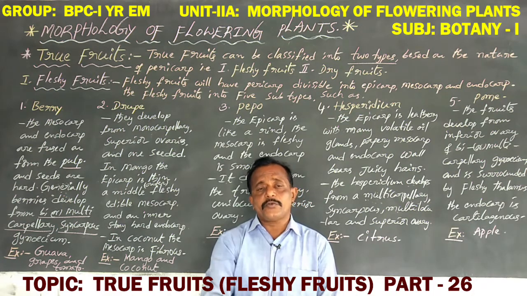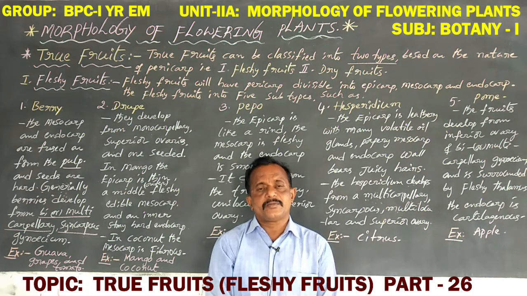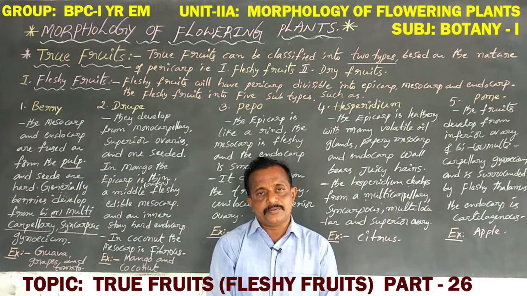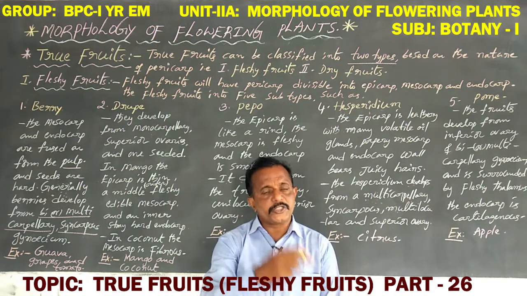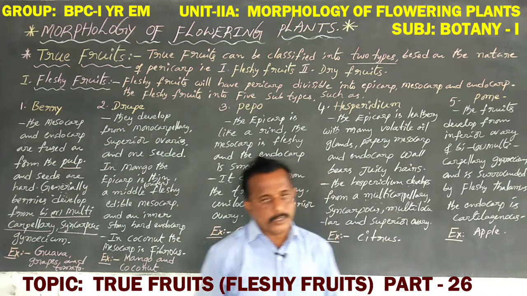But in true fruits, the ovary becomes modified into a fruit after fertilization. That is named a true fruit. True fruits contain a pericarp, and this pericarp consists of an outer epicarp, middle mesocarp and inner endocarp.